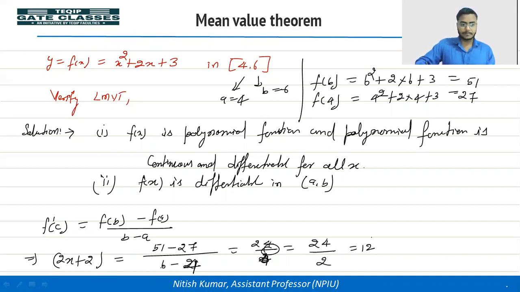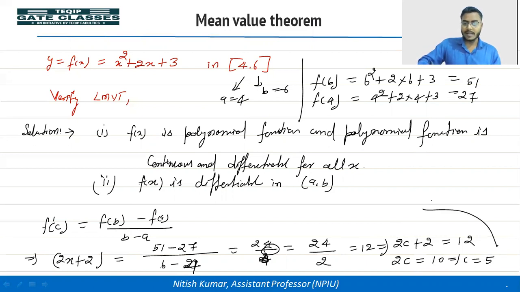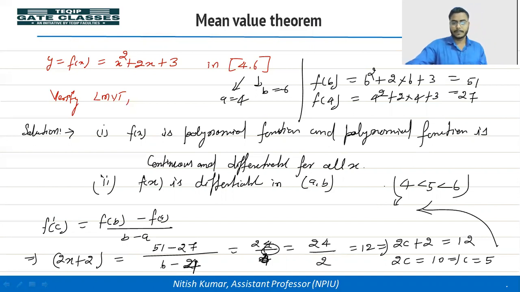You can write x is equal to c. So 2c plus 2 is equal to 12. Then 2c is equal to 10, and here c we are getting is 5. So we can say here the 5 is lying between 4 and 6. So we can say hence LMVT is proved.